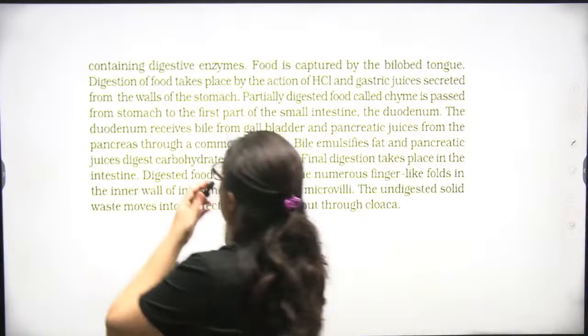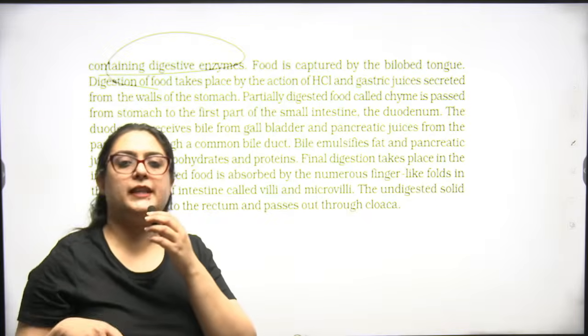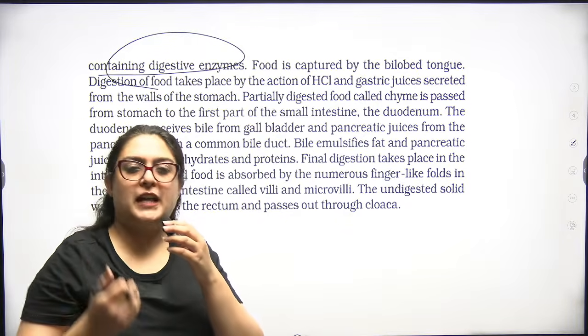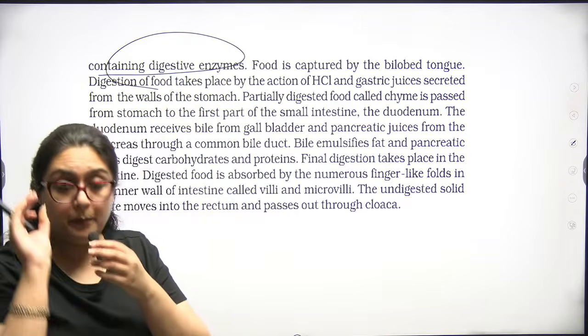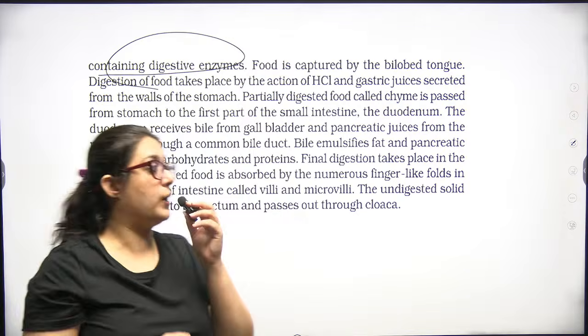Food is captured. All the glands contain digestive enzymes. The enzymes are secreted. They break down the complex food into simpler food and make it easy for absorption.